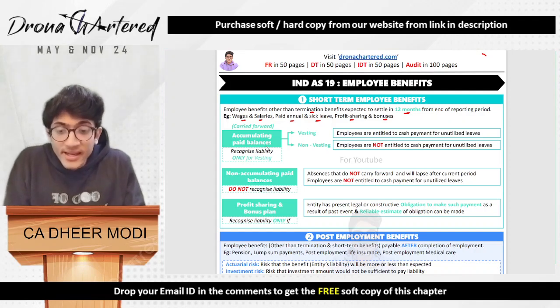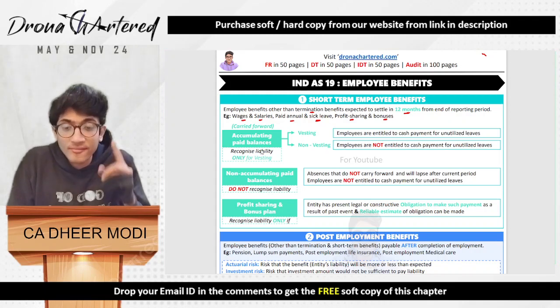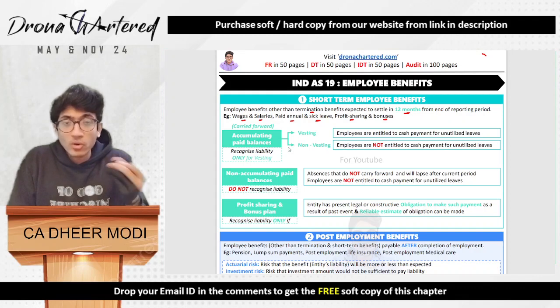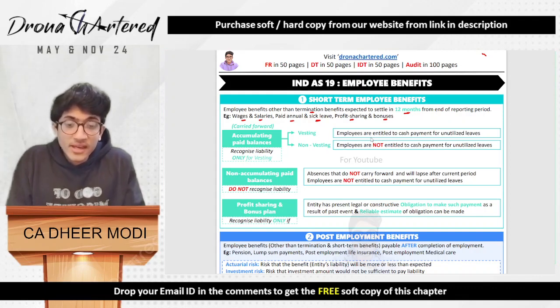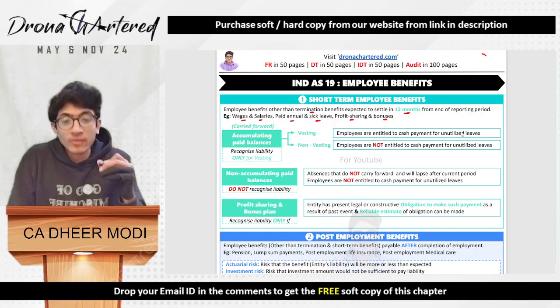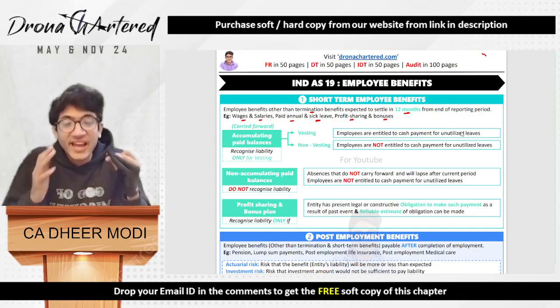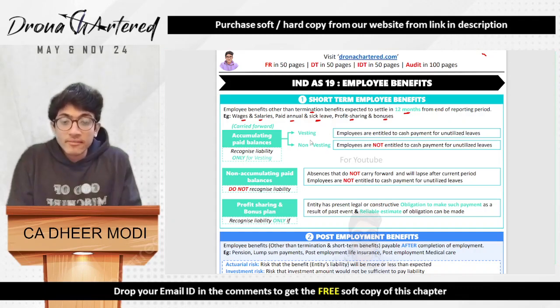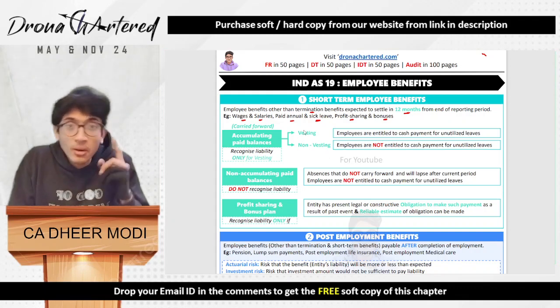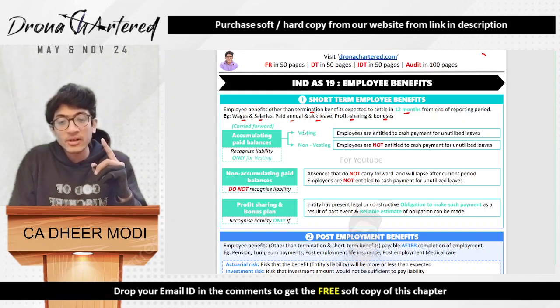So you will recognize liability only for vesting. There are two types: it will either vest or it will not vest. If the employees are entitled to cash payment for unutilized leaves, for example, an employee can encash his leaves, in such a case it will be called vesting. So you will recognize liability only if you will have to pay the employee for the leave that he has not taken.